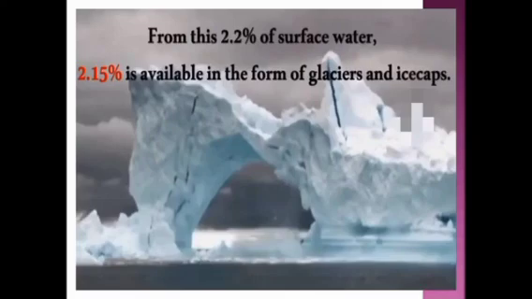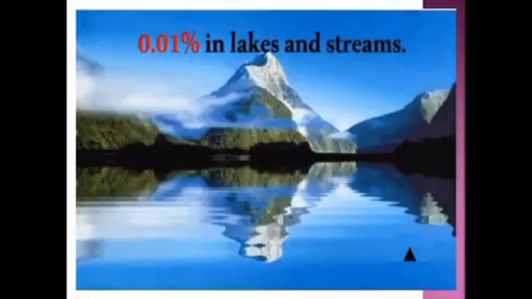From this 2.2% of surface water, 2.15% is available in the form of glaciers and ice caps, and the remaining 0.01% is in lakes and streams.